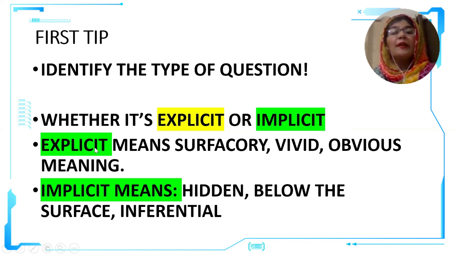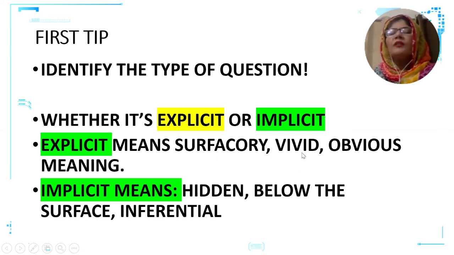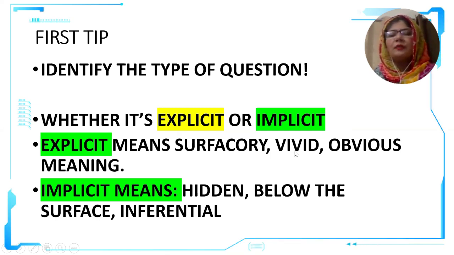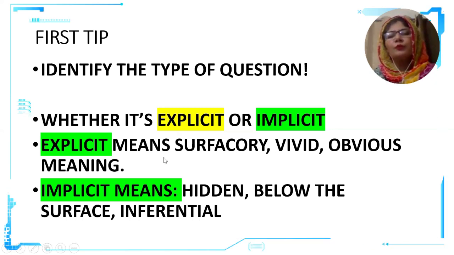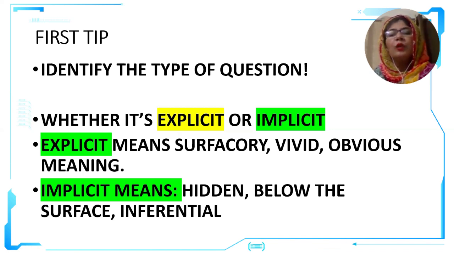Explicit, as you already might know, means the surface level of the meaning, the obvious meaning, or something which is quite vivid or clear. If the question uses words like what, when, and where, it means that the writer is demanding explicit meaning from you. So you don't have to think very deep while answering explicit questions.